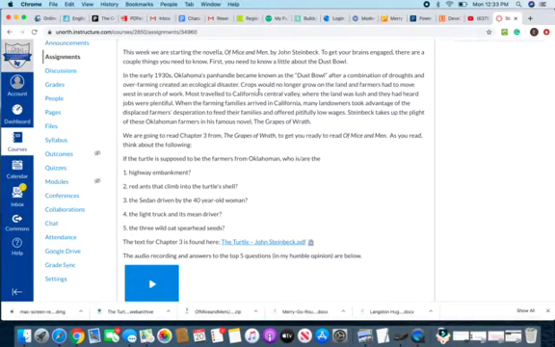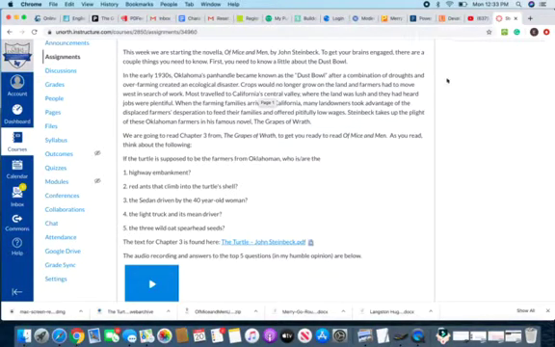In the early 1930s, Oklahoma's panhandle became known as the Dust Bowl after a combination of droughts and overfarming created an ecological disaster. Crops would no longer grow on the land, and farmers had to move west in search of work. So a lot of them went to California, to the Central Valley.